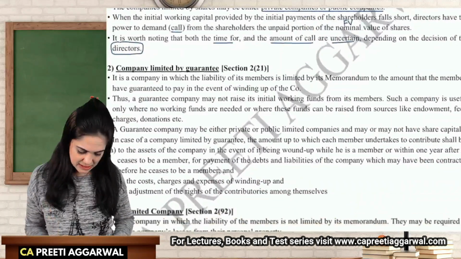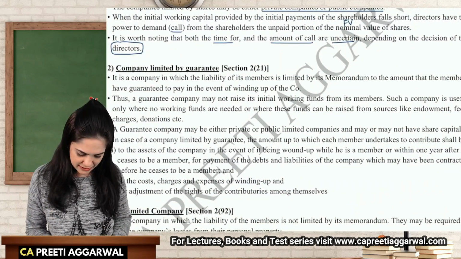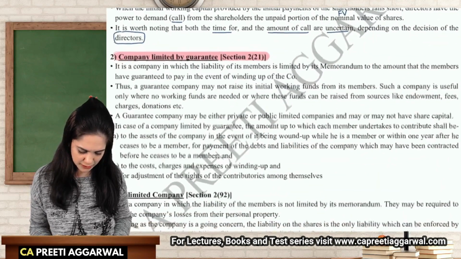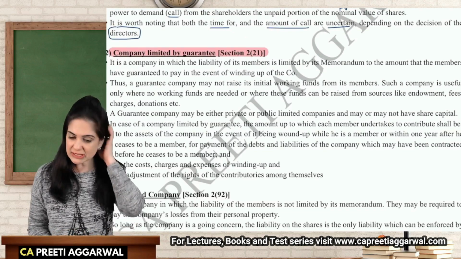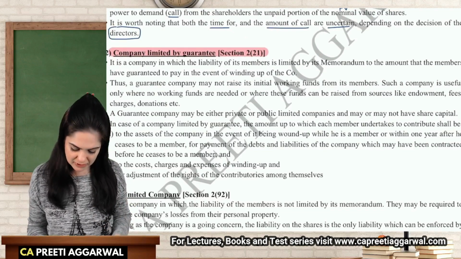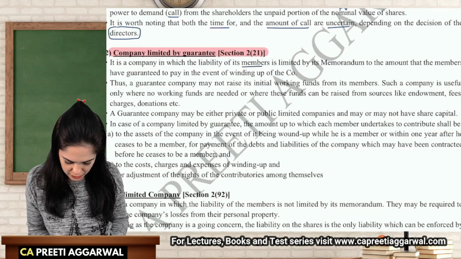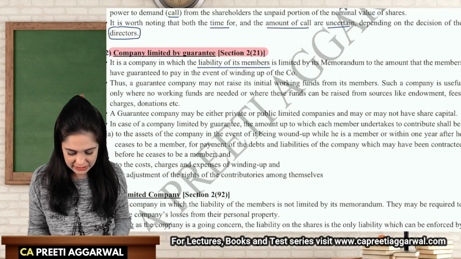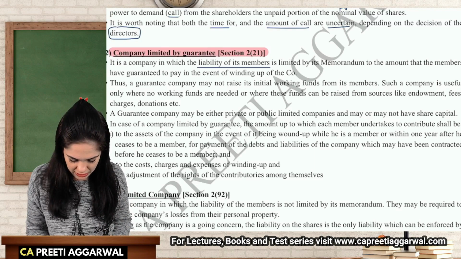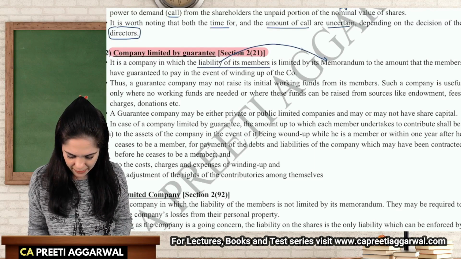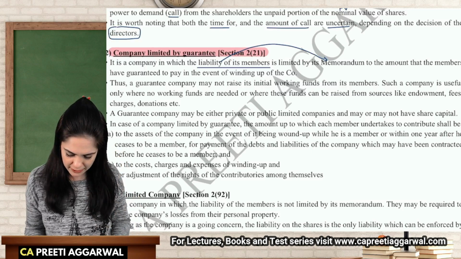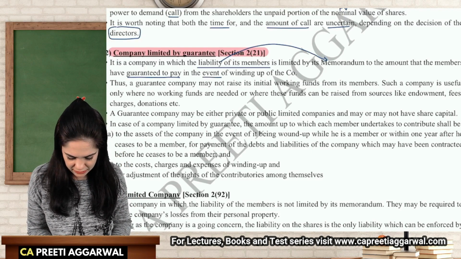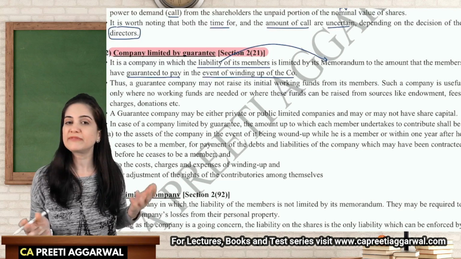Then let us discuss companies limited by guarantee. Okay, we have guarantee companies, section 2, clause 21. Now, this is a company in which the liability of the members is limited. How? By the liability clause mentioned in the memorandum. So it is limited by the memorandum to the amount that they have guaranteed to pay in the event of winding up. So when will I receive that money?